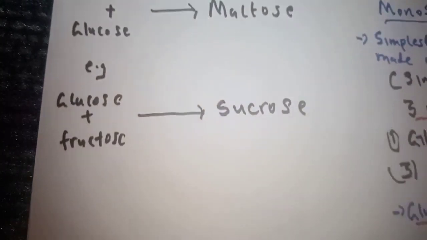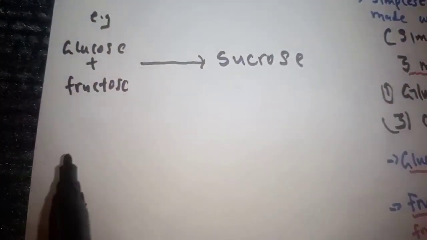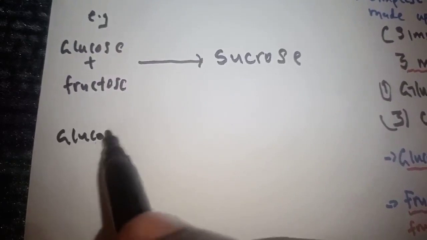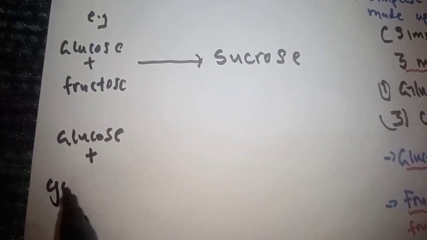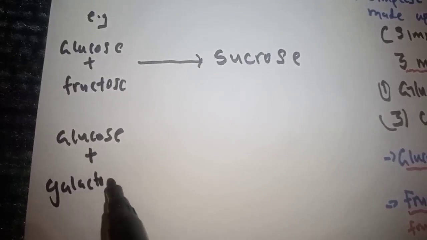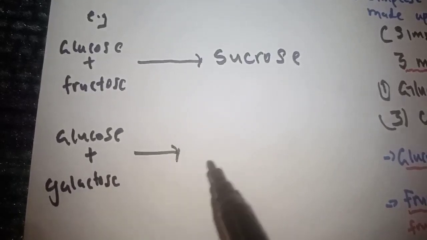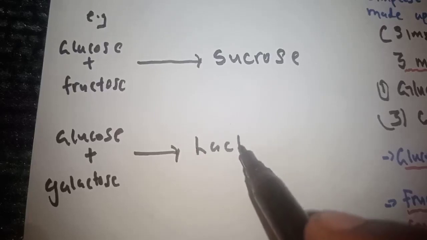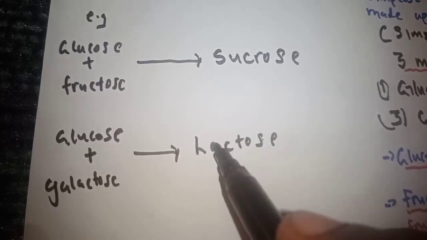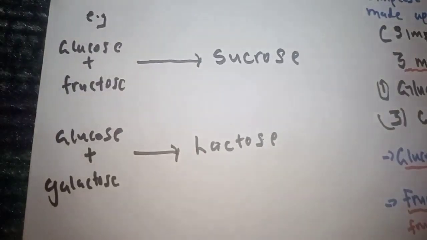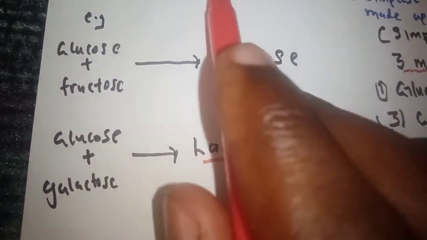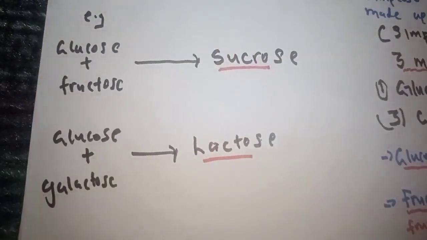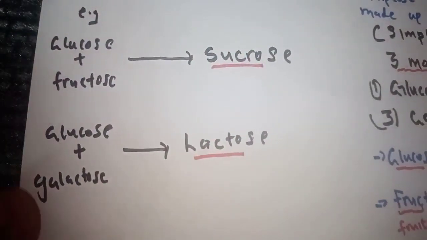Then if we add glucose plus galactose, you're going to get lactose. So lactose, sucrose, and maltose are disaccharides.